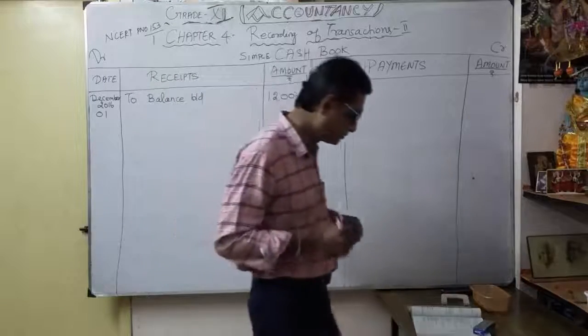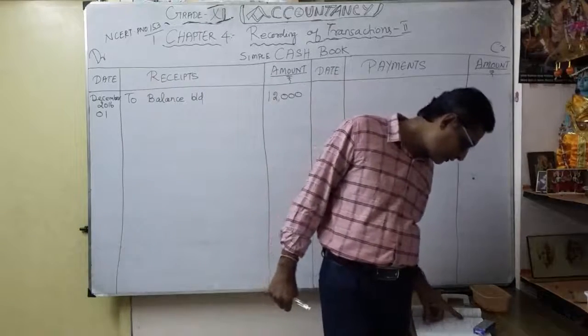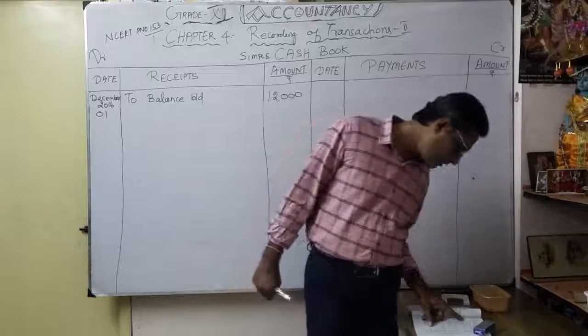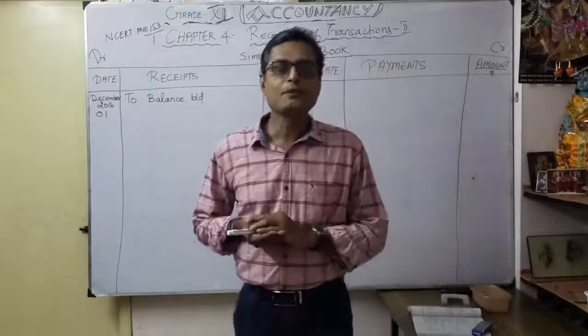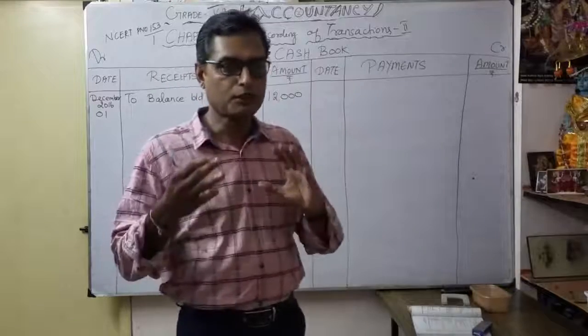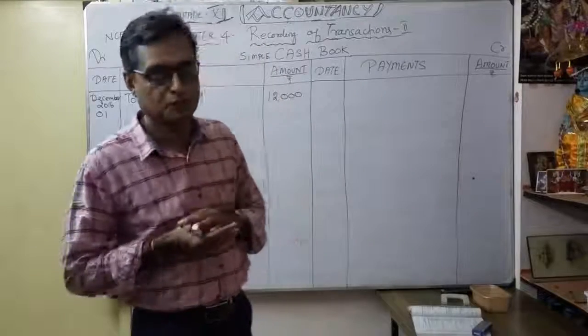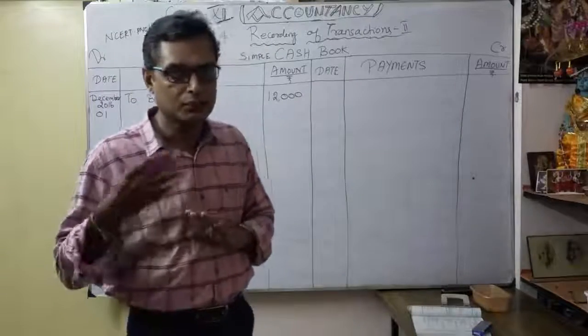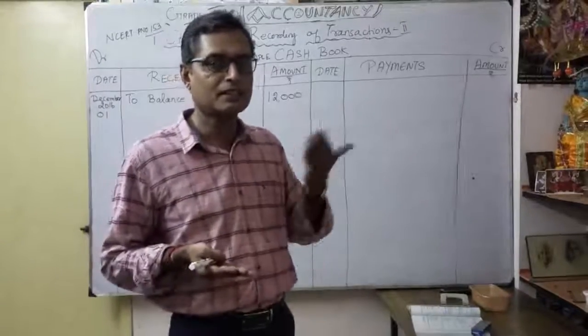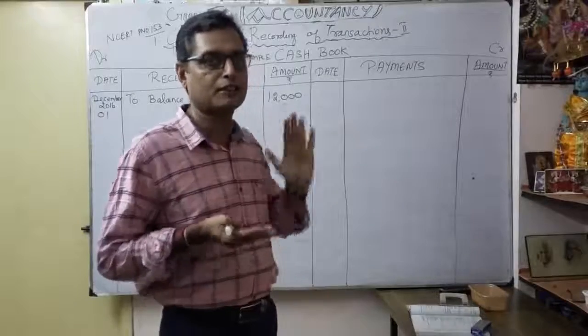Understood? Then the second one, December 5th, cash received from Banu, 4,000. Here, what is my request? First you have to pass journal entries. Don't do it directly as a cash flow. Now we are at the learning stage, so you have to make journal entries, then go for the posting in the cash book.